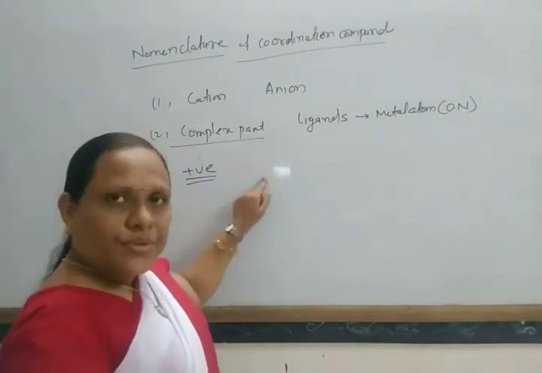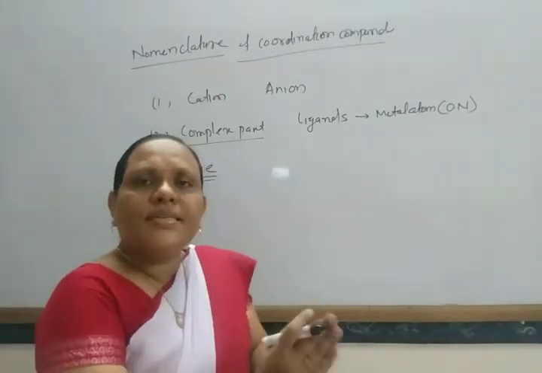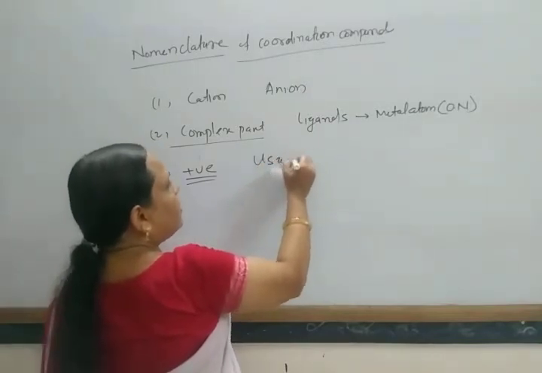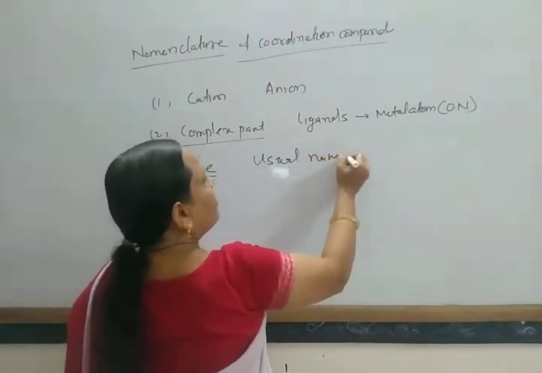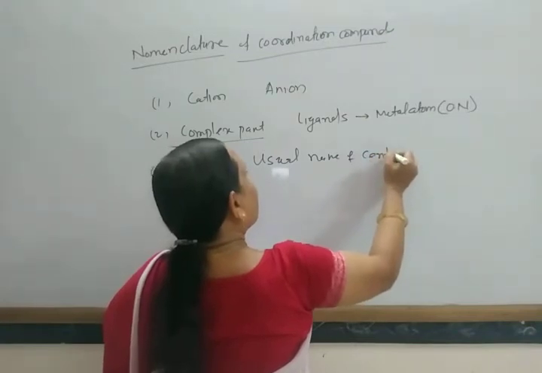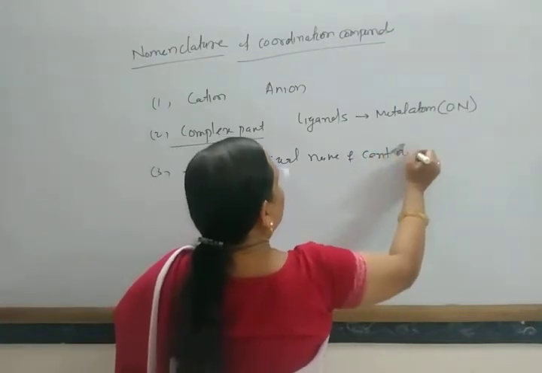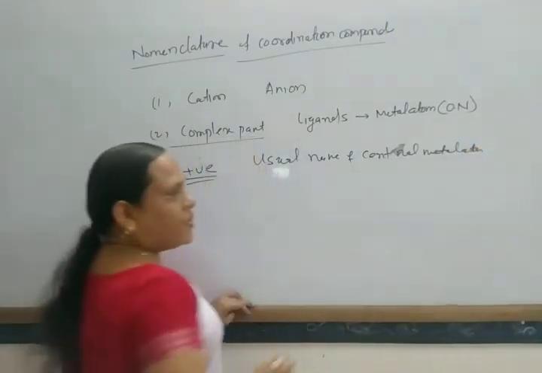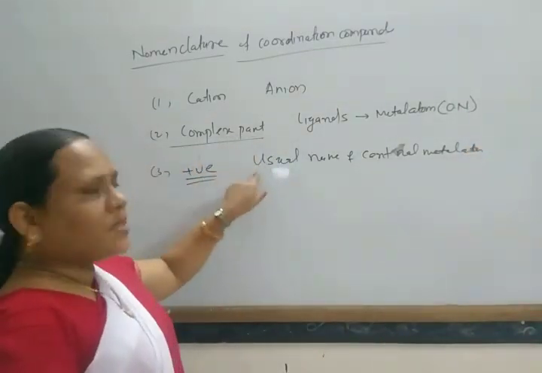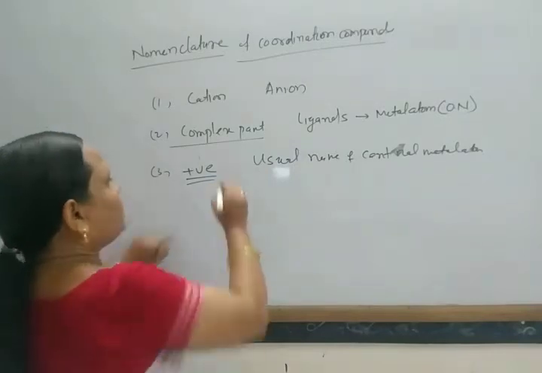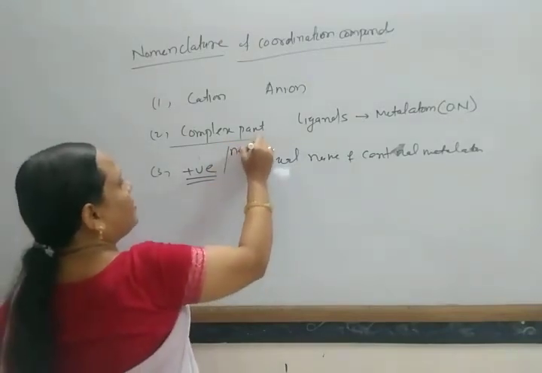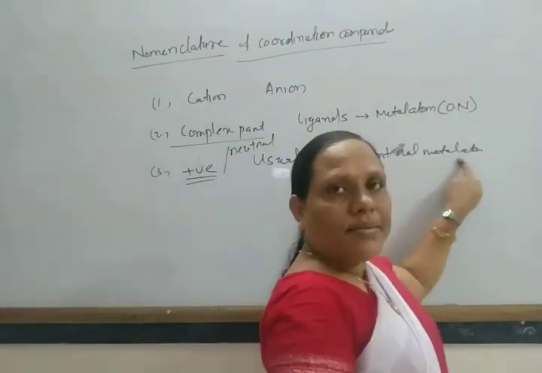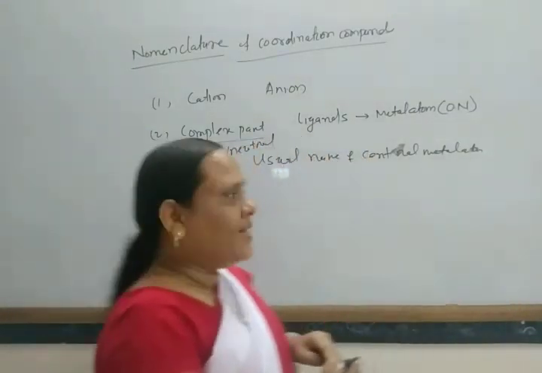If the complex part is positive or neutral, then you have to write the usual name of the central metal atom, with no specific ending.